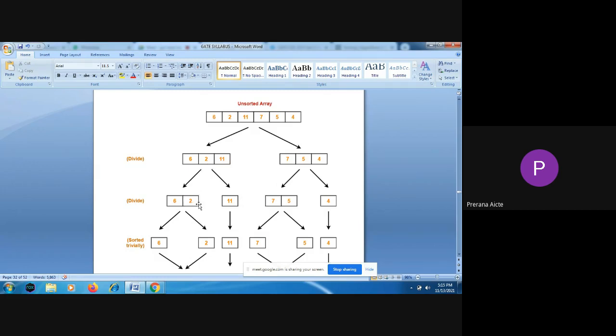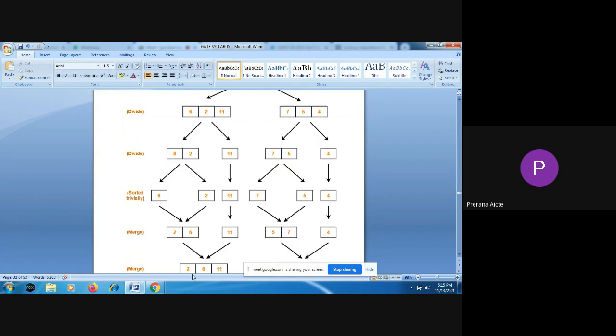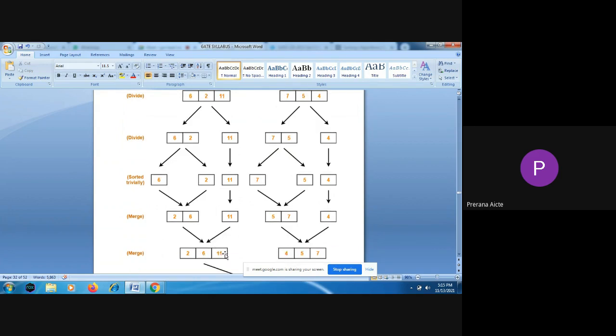And divide the list into 6, 2 and 11. Again 6, 2 will be divided into two sublists, 6 and 2. Then we can't divide it further. It will compare 6 and 2, and arrange that in the sorting order. And then the first two elements will be compared with the third element, and then those three elements will be placed in the sorting order.